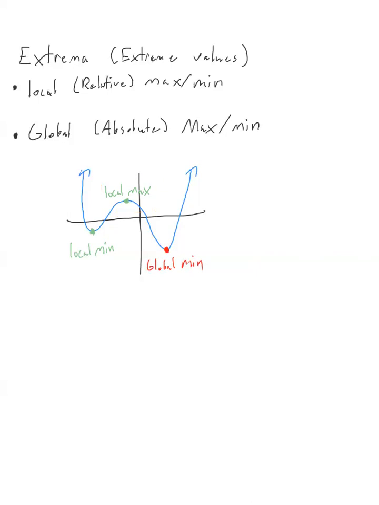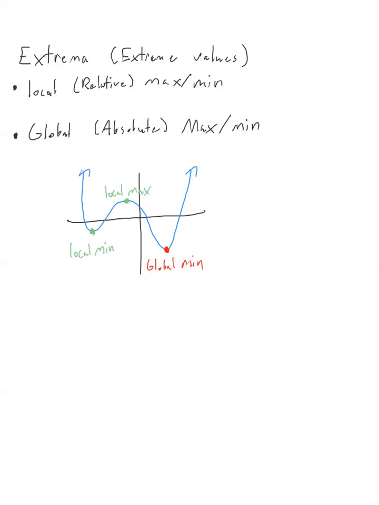Because it is the maximum value for where it's at, it is the maximum value in the area surrounding itself. We call that local, as in around where you're at, like we think of local around the city, in the very small regional area. So in the area around this point, it is the max. However, we can compare those to the global minimum. Again, this is the lowest that the function will ever go. This function that I drew has that as the lowest point.